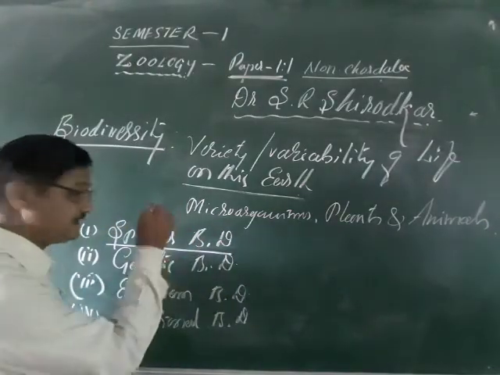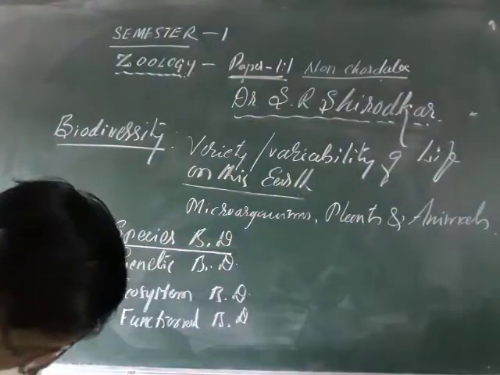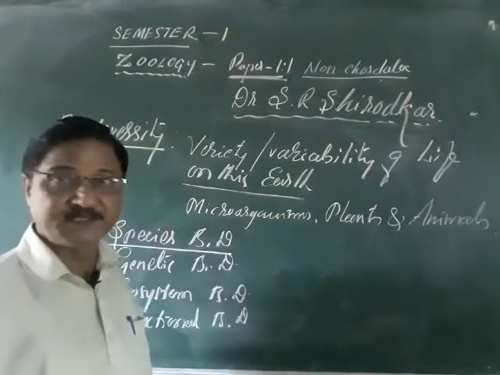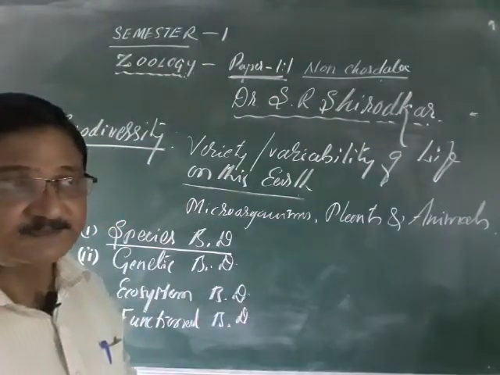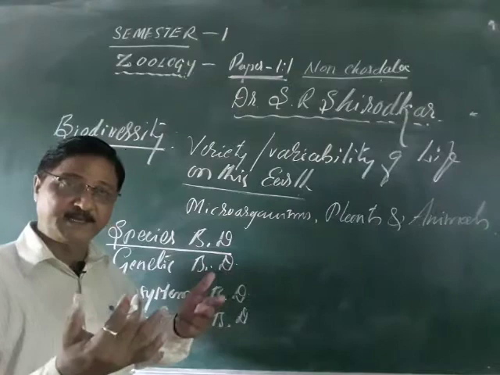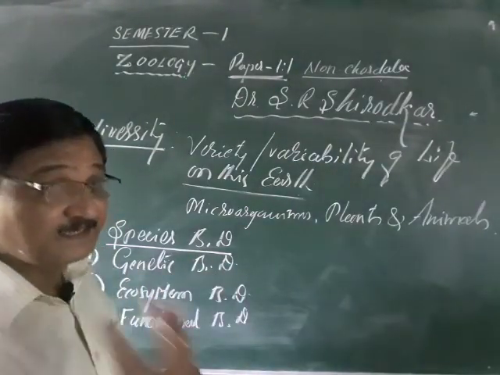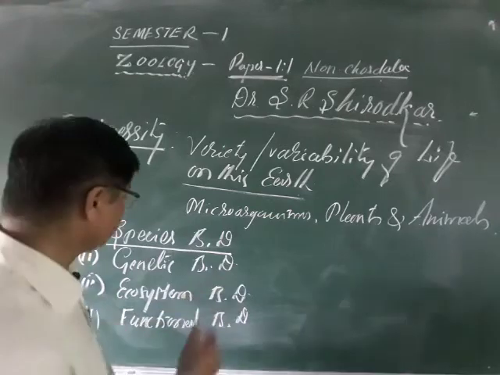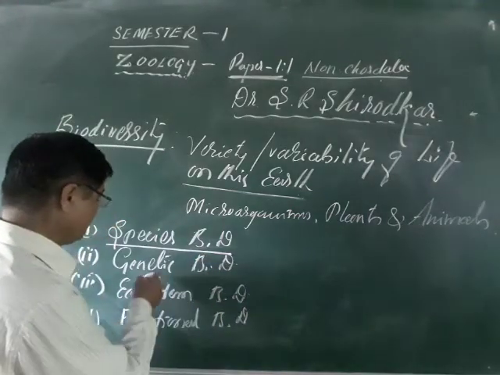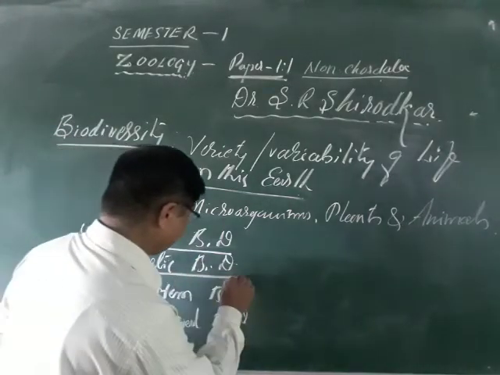And what is genetic diversity? It means all animals, plants or microorganisms are not similar. Even if they look similar, genetically they are different. So the differentiation of genetic characters, a large number of them there also, is the genetic biodiversity.